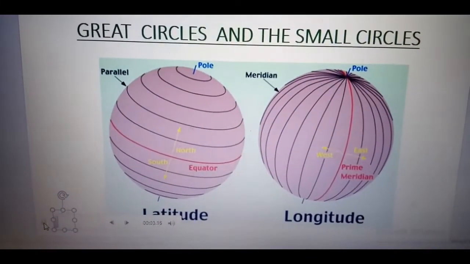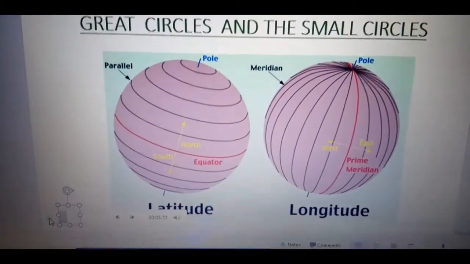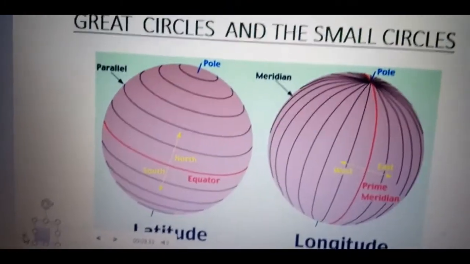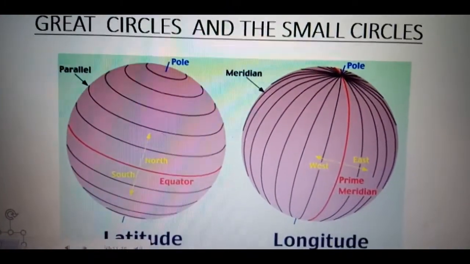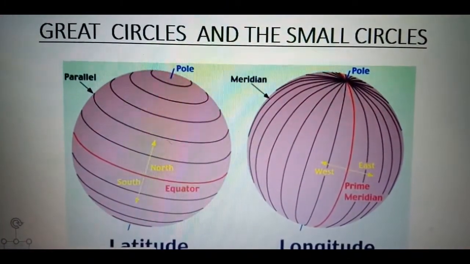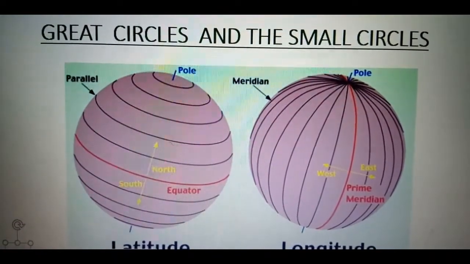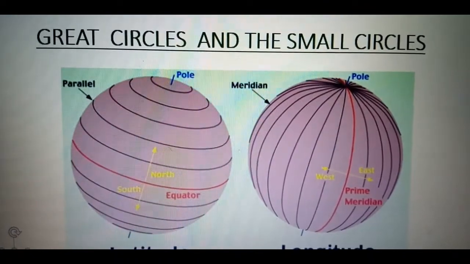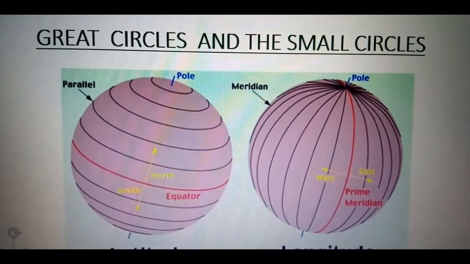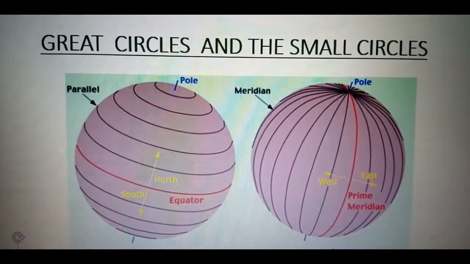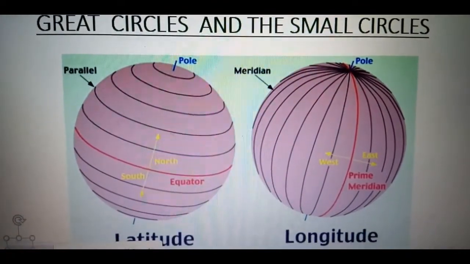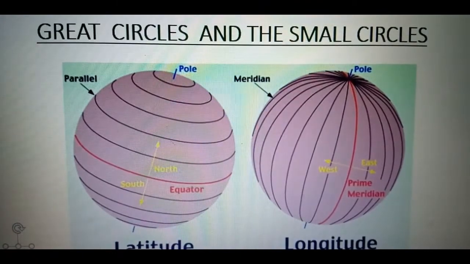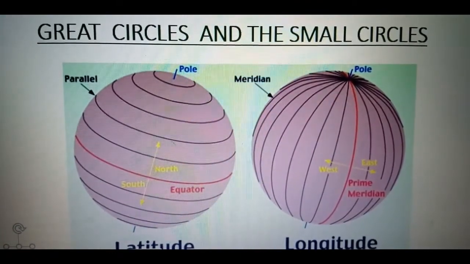Children, the chapter on geographical grid is not yet over. We have to start the topic on great circles and the small circles as given in your book. If you remember, in the last class we have done the longitudes, the prime meridian, 180 degrees and its values and the importance. So today we will be discussing great circles, small circles, international date line and time zones.